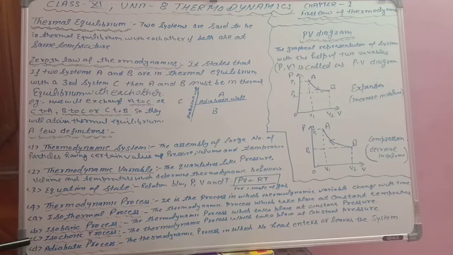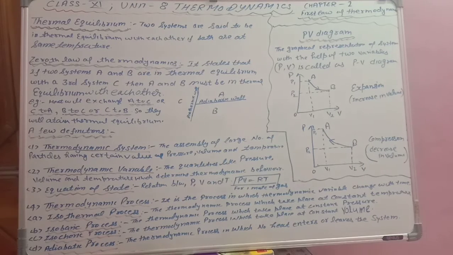Isochoric process is the one in which volume remains constant, and adiabatic process, just now I told you, it is the thermodynamic process in which no heat enters or leaves the system. So these are very important definitions for exams.